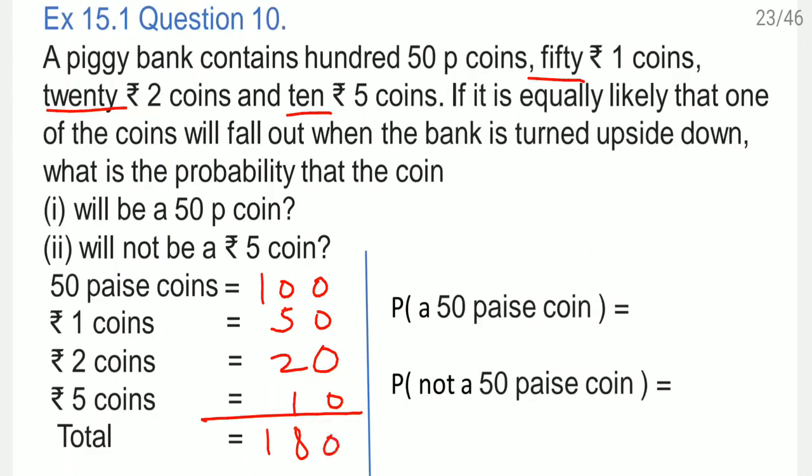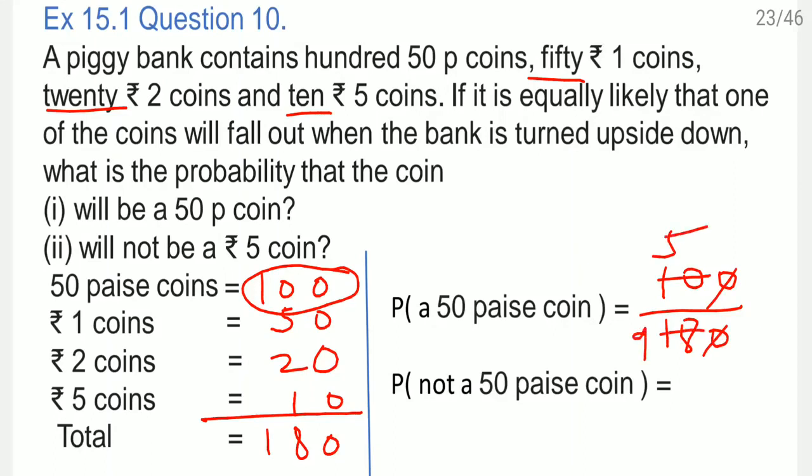Now first question they asked, what is the probability of a 50 paise coin? So how many 50 paise coins are there? 100. So 100. And total number of coins are 180. So cancel this one. 2 5s are and 2 9s are. So the answer comes as 5 by 9.